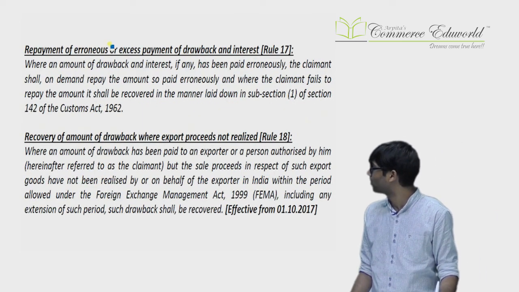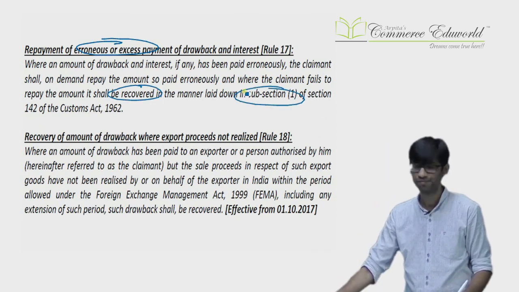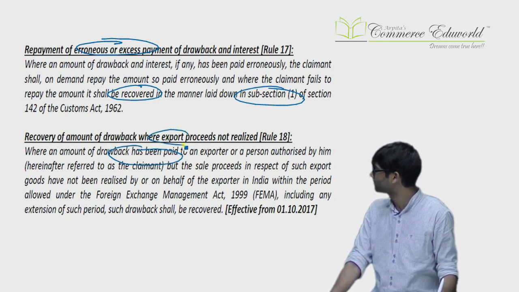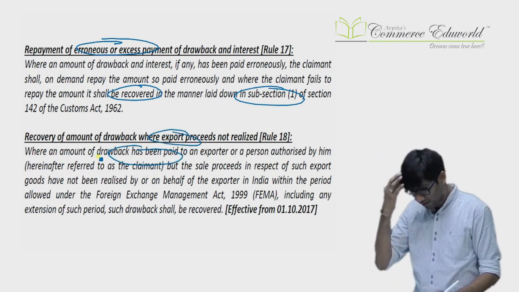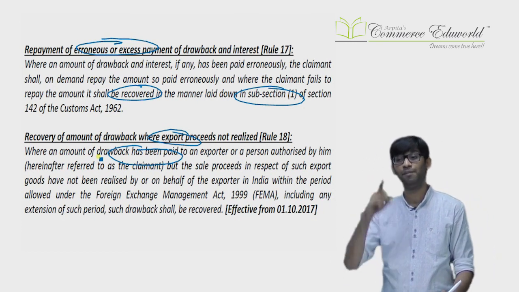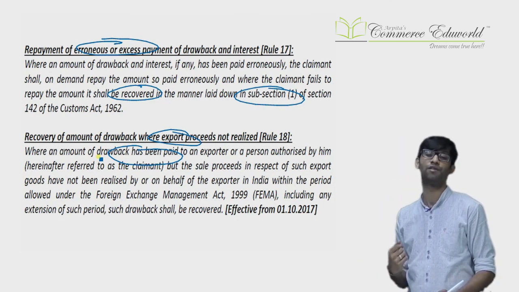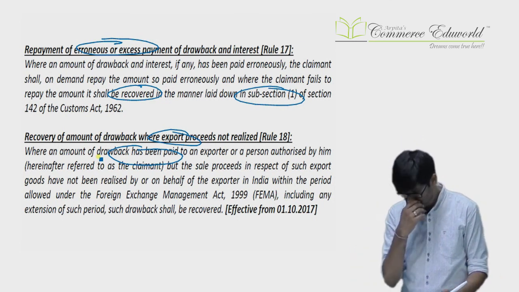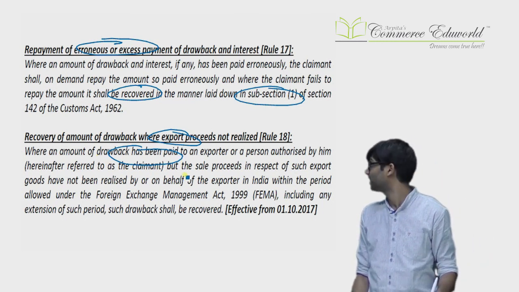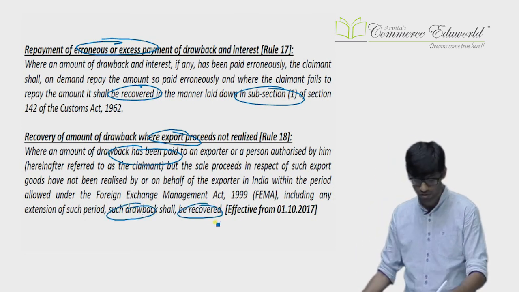Next, if they have made an erroneous payment to you, that can be recovered as per the recovery sections in the Act, which are there already. If you have not realized the export proceeds and drawback has been paid to you, meaning I import, I manufacture, I export, I get the drawback, but still I have not got the remittance from the foreign person. The benefit of drawback is available because I earn foreign exchange for the country. And if I have not got the foreign exchange, there are some chances of fraud. They can recover back the drawback as if the drawback was not allowed, along with interest, etc.